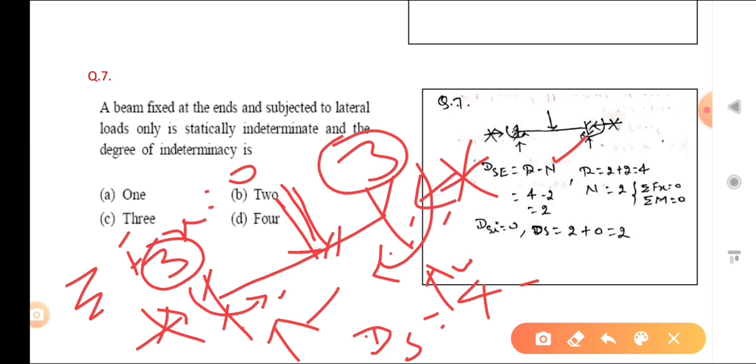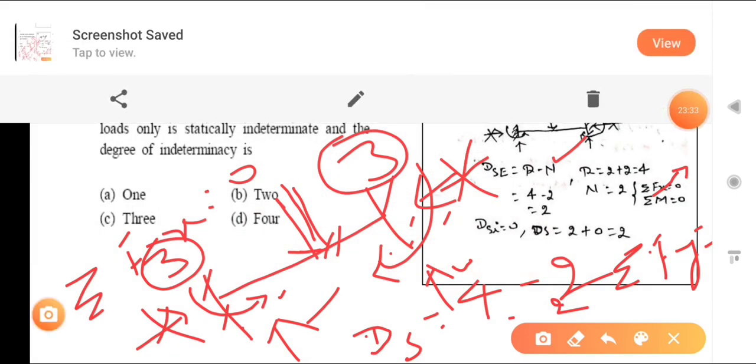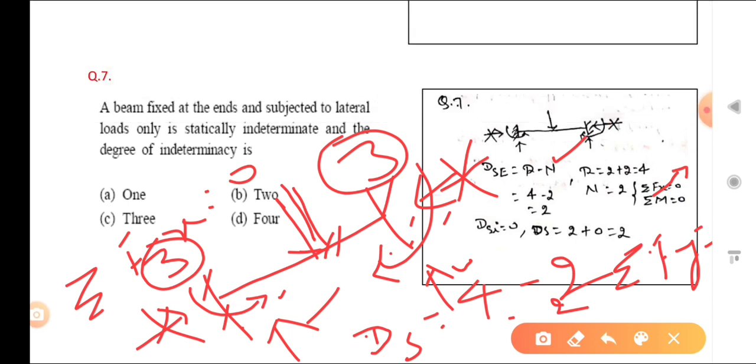Sigma Fy equal to 0, written wrongly here, and the summation of moment at any point is 0. So r minus n is 4 minus 2, which is equal to 2. So your answer is 2.